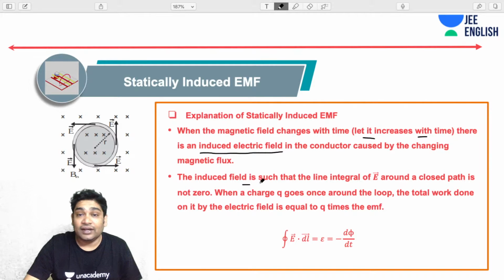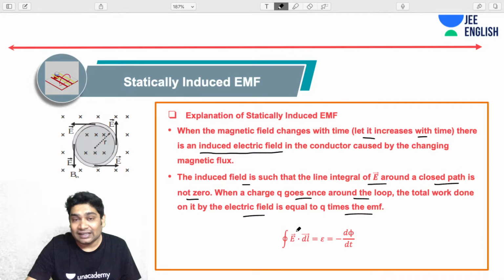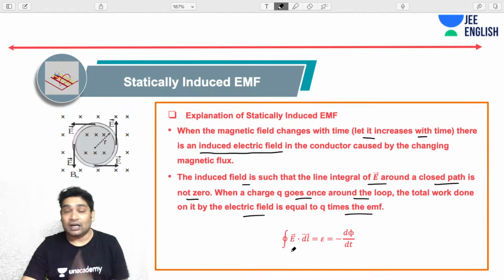The induced field is such that the line integral along the closed path is not zero. When a charge Q goes once around the loop, the total work done by the electric field is equal to Q times the EMF. So the induced electric field I am proposing is such that the integral of E dot dl should be equal to EMF, because this electric field is causing the EMF. EMF I know is the work done by the driving force in the entire loop, so the closed integral of E dl, because this is the work done on unit charge.